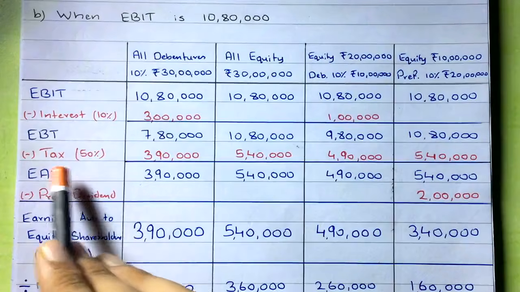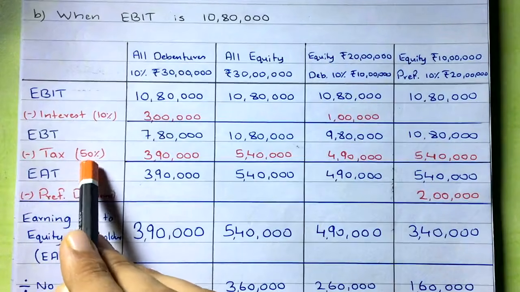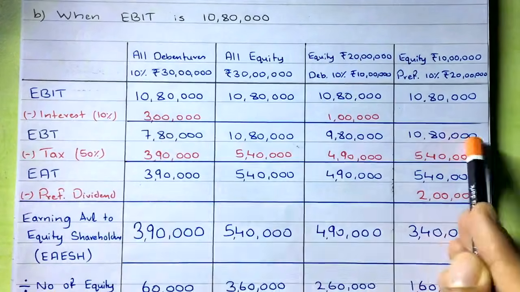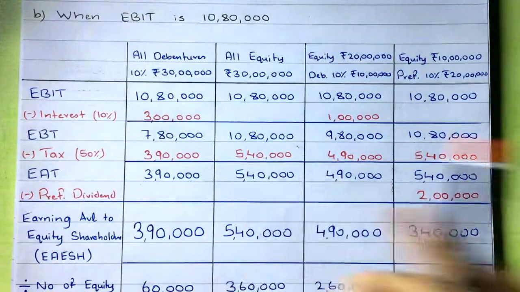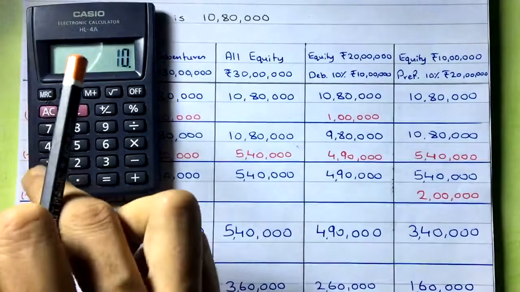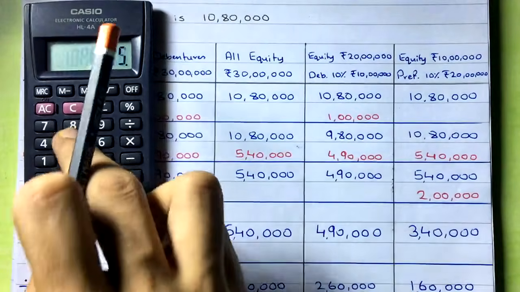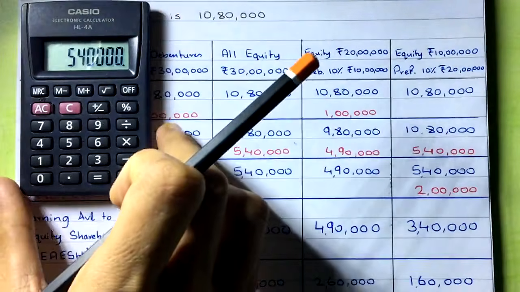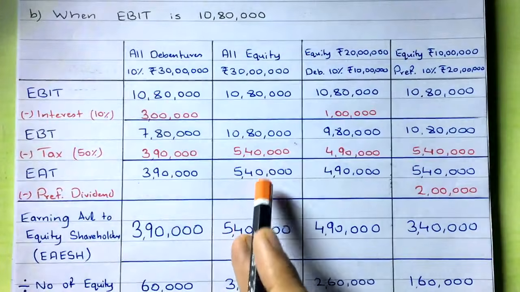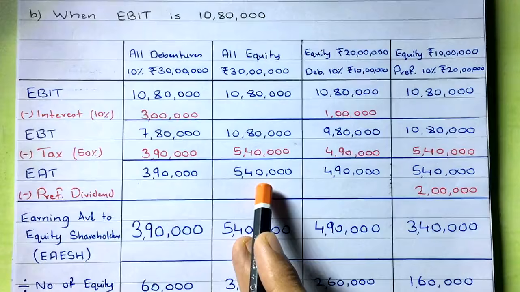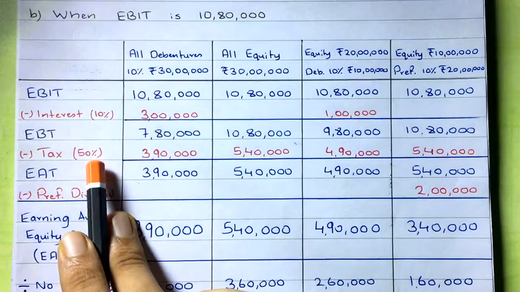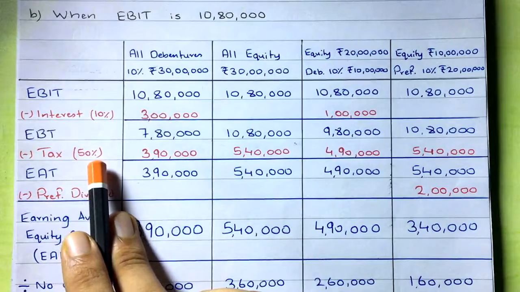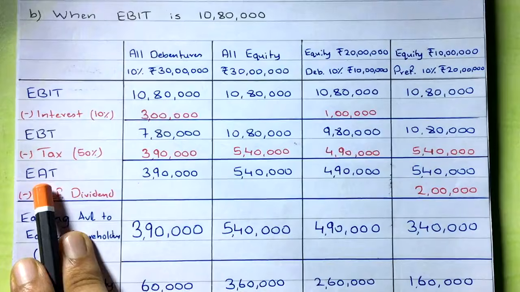Then you will deduct the tax, and you will calculate as usual tax on these amounts, earning before tax. Let's take example of this, 10,80,000. So 10,80,000 into 50%, that is how much? 5,40,000. So the answer also would be 5,40,000 if the tax rate is given as 50%. Okay, but now the corporate tax has changed, right? In India it has been changed, so you have to see in the exam what you get. Fine. And then you will get earning after tax.